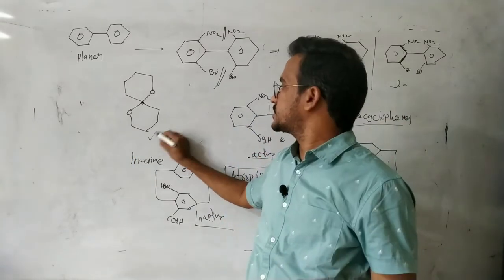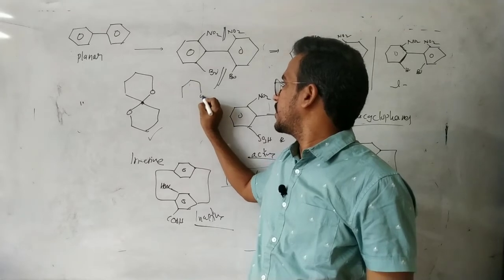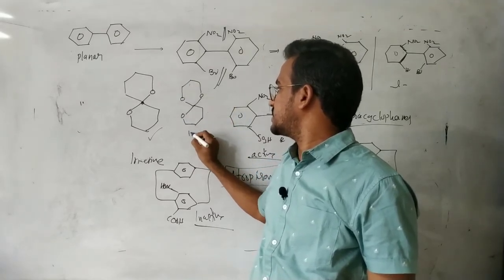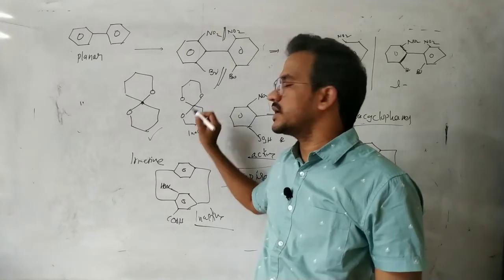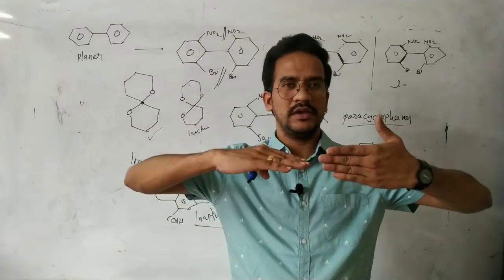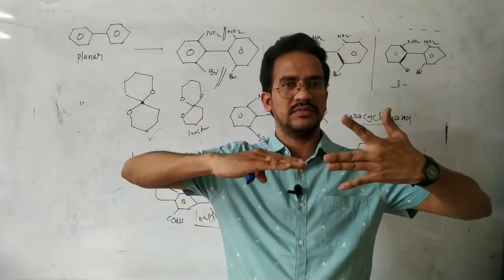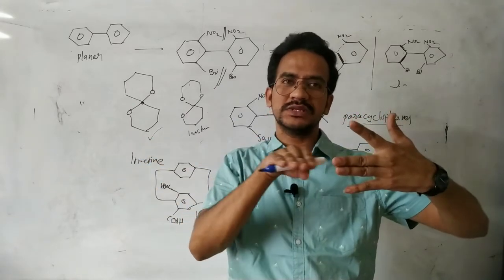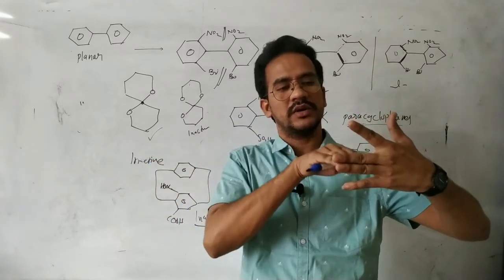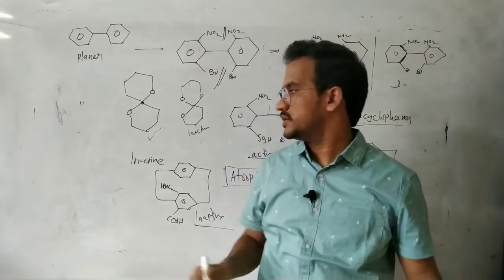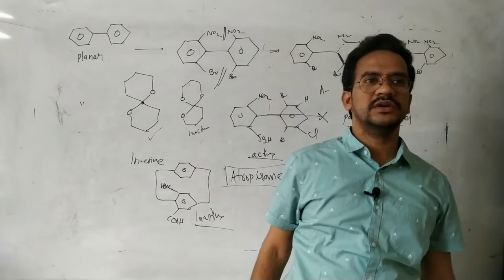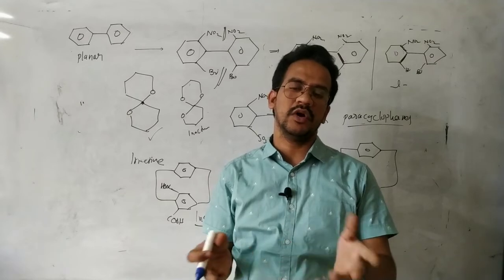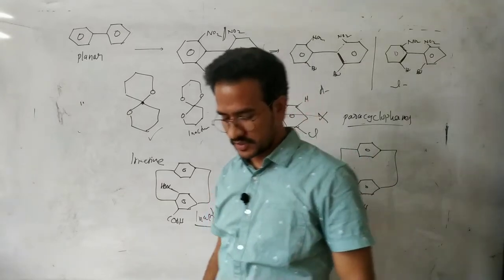Now suppose see this one, oxygen, oxygen, oxygen. This one is inactive because there is a symmetry. Here two oxygens are there, and on this ring only one oxygen. An imaginary plane passes through this ring and cuts it into two equals. Here oxygen, here oxygen. So it is an inactive molecule. So these are compounds that are optically active, exhibiting optical isomerism even without a chiral carbon.